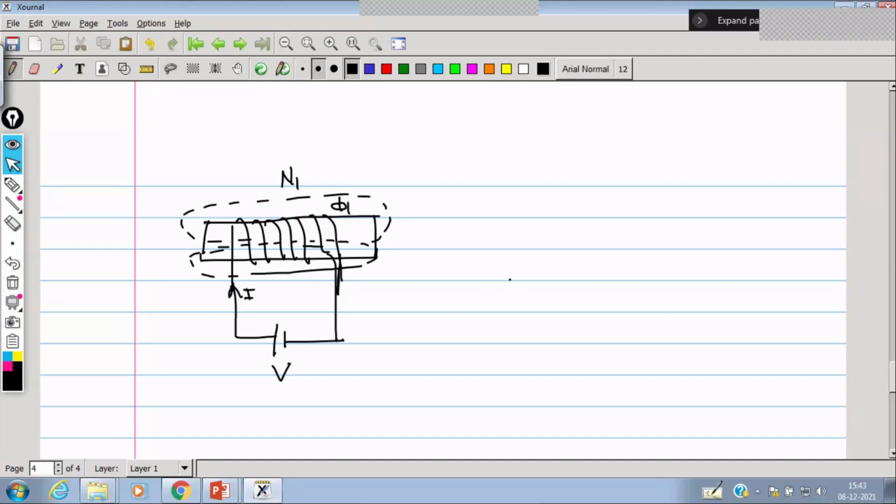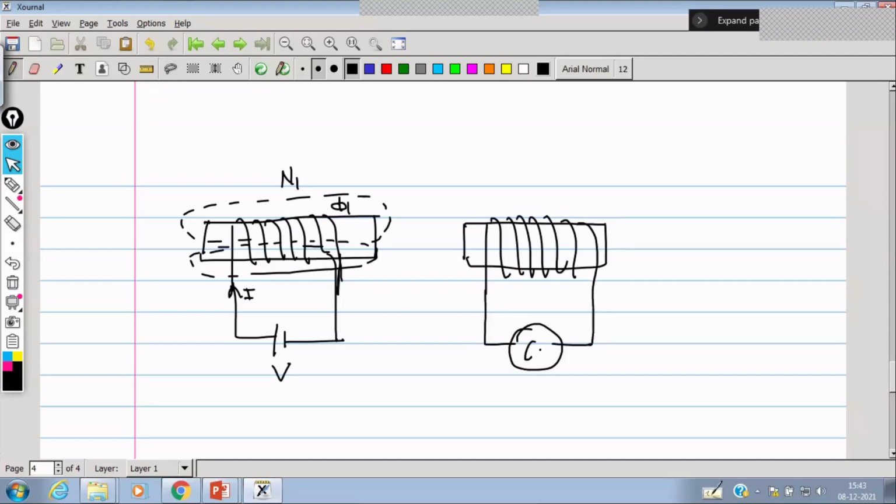Now similarly, if another coil, according to Lenz's law, is kept nearer to this, and if the galvanometer is connected here, then this galvanometer will show the deflection when this arrangement of solenoid is taken nearer to this.